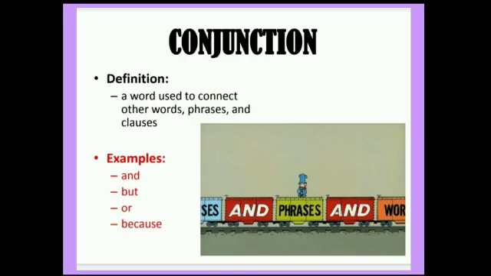Our next part of speech is conjunction. A conjunction is a word which is used to connect other words, phrases, clauses and sentences. First example, I have 2 goldfish and a cat. Here the word and is a conjunction because it is joining two words, goldfish and a cat. Next example is he sings songs because he wants to become a singer. Here the word because is a conjunction because it is joining two sentences. The first part is he sings songs and the other part is he wants to become a singer.